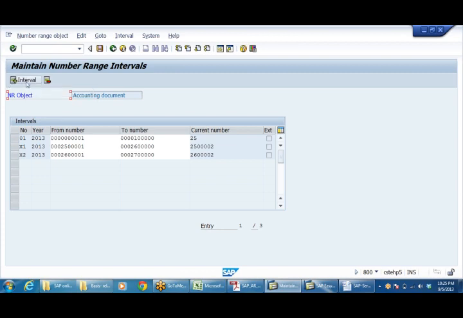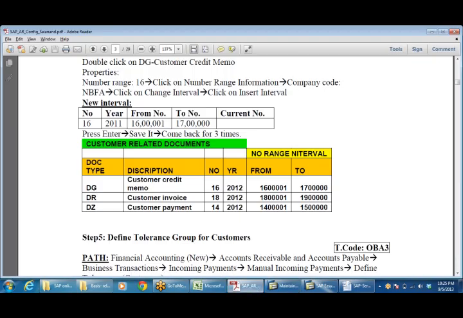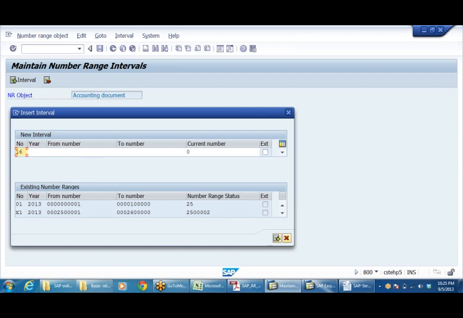So this concept you'll get throughout SAP, whether it is client level or company code level. Click on interval. Since the system is asking me 16, I'll use 16. Even in the notes I've given you, it is 16. And here take 2013. So 16 lakhs 1 to 17 lakhs I'm giving. Some 1 lakh number ranges.